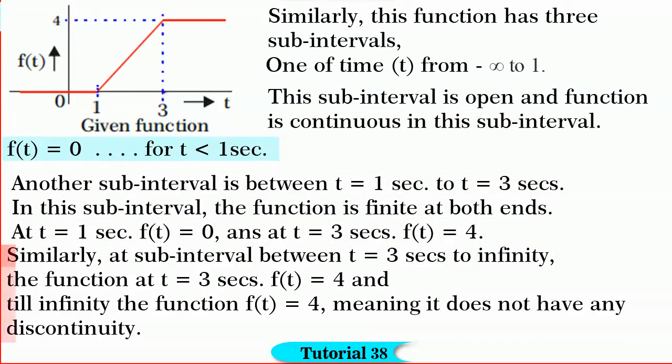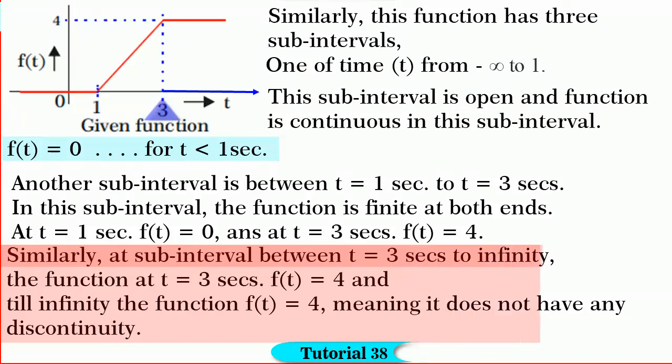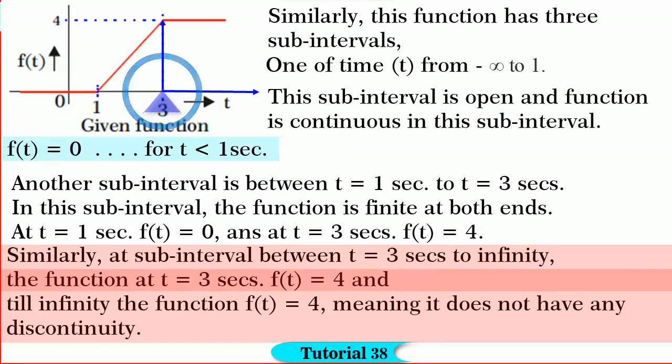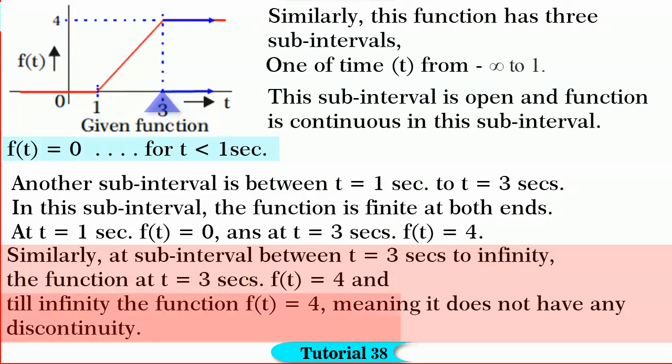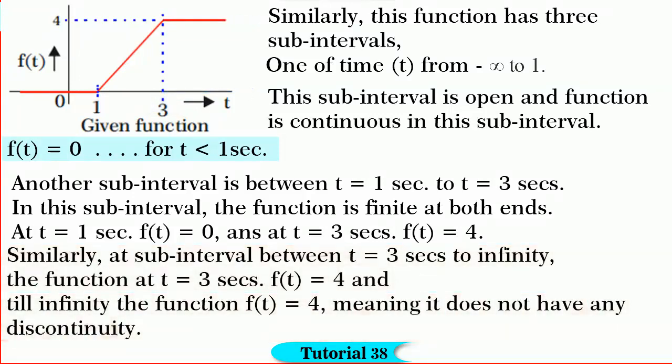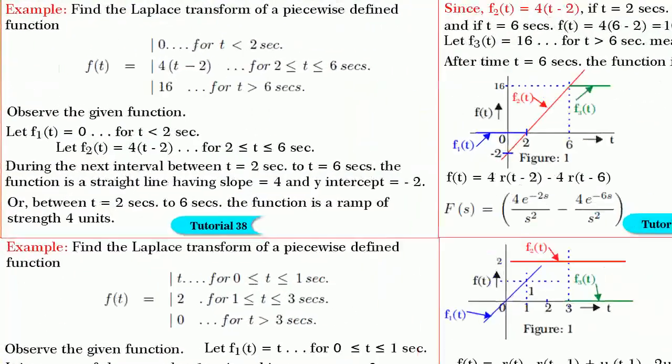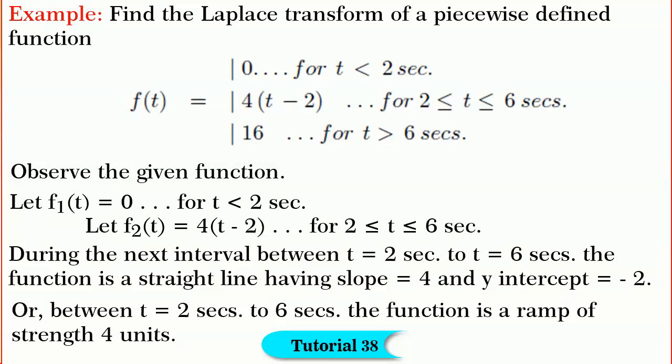Similarly, in the subinterval between t is equal to 3 seconds to infinity, at t is equal to 3 seconds, f of t is equal to 4, and till infinity, the function f of t is equal to 4, which means it does not have breaks. Hope you understand this. Friends, to emphasize the concept we have learnt, let us solve a few numerical examples.